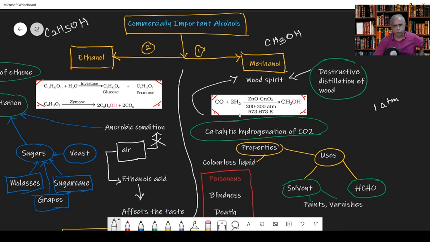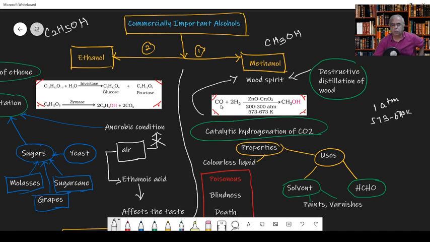So when I say 200 to 300, it means 200 times the room atmospheric pressure, highly pressurized. Also the temperature should be maintained between 573 and 673 K. That is the ideal temperature for preparing methanol.